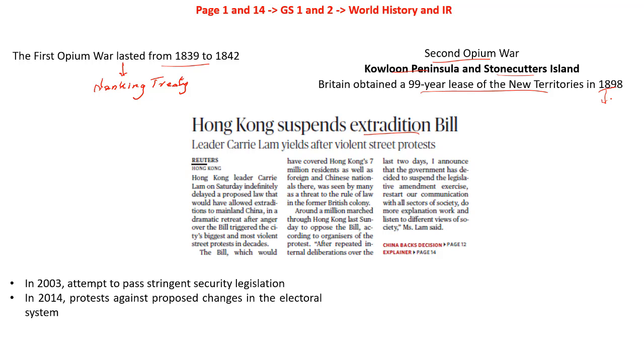So there was an agreement that there will be a basic law, a mini constitution, and this mini constitution will continue to be enforced for about 50 years. This basic law provides people in Hong Kong more political freedom than their counterparts in mainland China. In mainland China, a single communist party controls the entire political system. But Hong Kong has more political freedom than is prevalent in China.